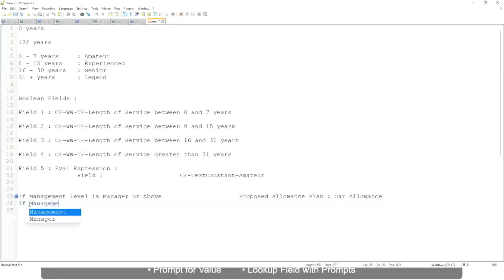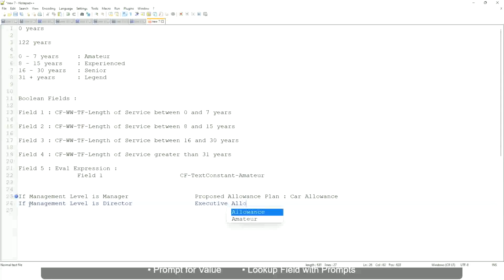If the management level is, let's not say manager or above, let's say only manager. If the management level is director, then the allowance level is executive allowance. Similarly, if management level is CEO, then the proposed allowance is CEO allowance, right?